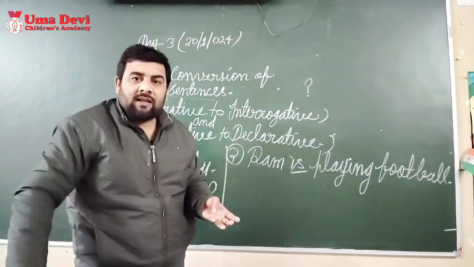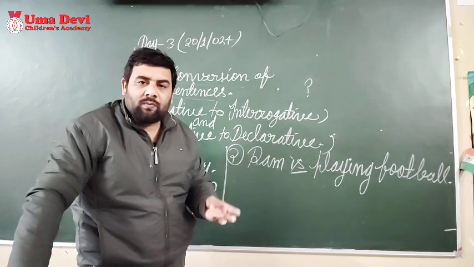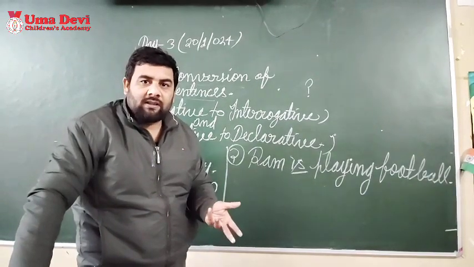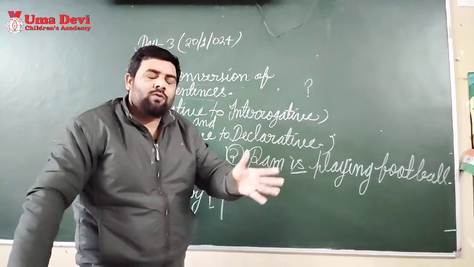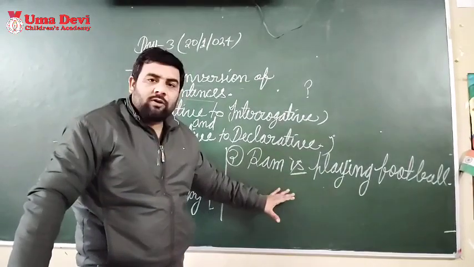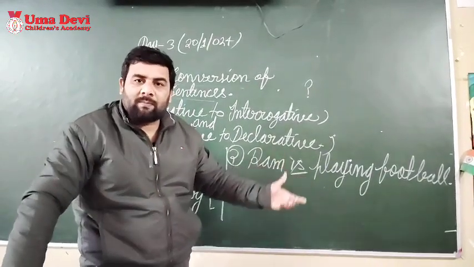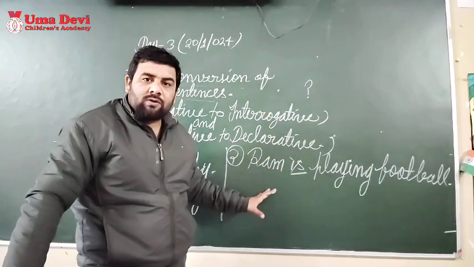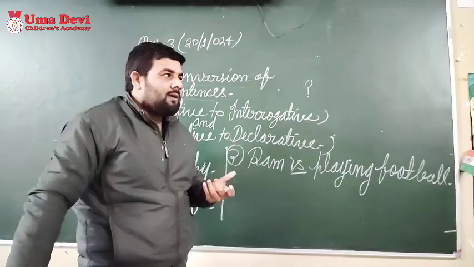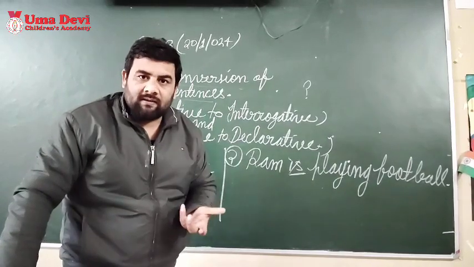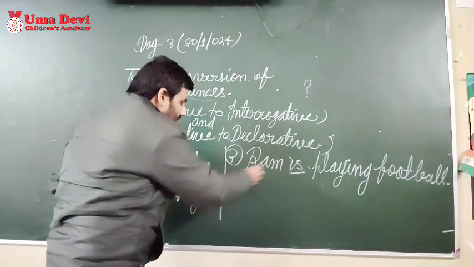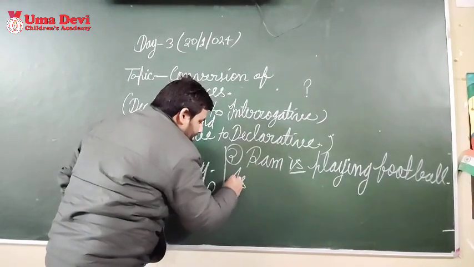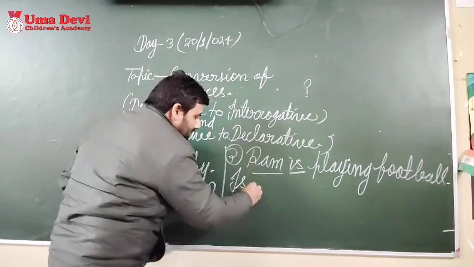Helping verbs are is, are, am, was, were, has, have, will, shall, will be, shall be. These are the helping verbs. There are many other helping verbs, but I want to tell you about the basic helping verbs because you have learned most of them in your class. This is a recap video, so I will not tell you the proper detail.